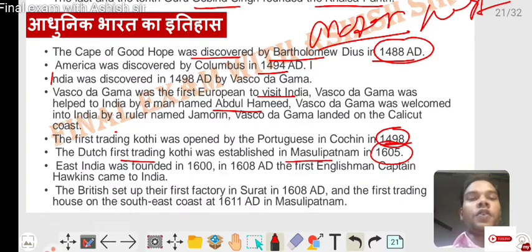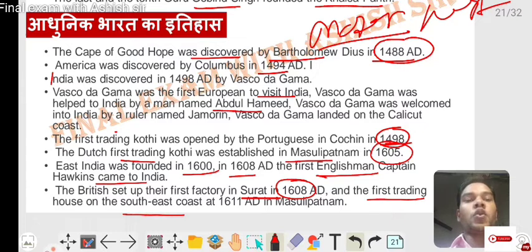The East India Company was founded in 1600. In 1608 AD the first Englishman, Captain Hawkins, came to India. The British set up the first factory in Surat in 1608 AD, and the first trading house on the southeast coast was in 1611 AD in Machilipatnam.